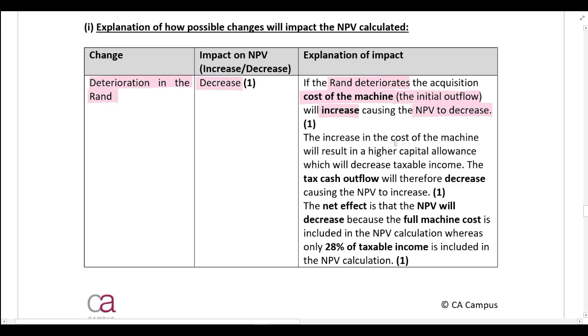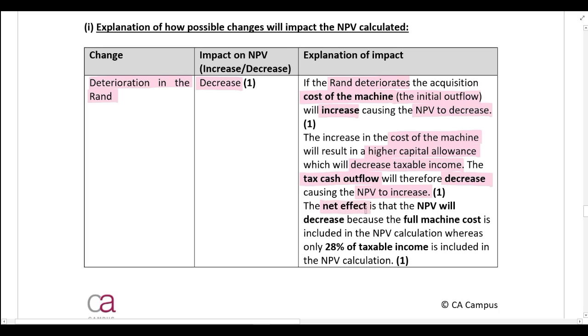However, if the machine costs more, that will result in higher capital allowances, which will decrease taxable income. And if taxable income decreases, your tax cash outflow is going to decrease. And if the tax cash outflow decreases, or if the company is paying less tax, that will obviously have a positive impact on the net present value. It will cause the net present value to increase.